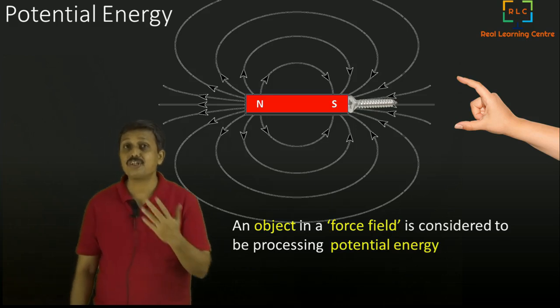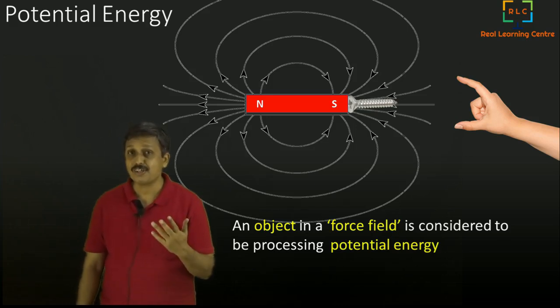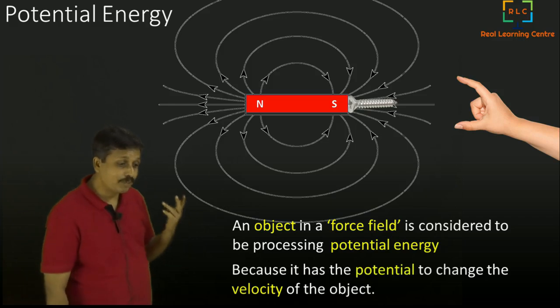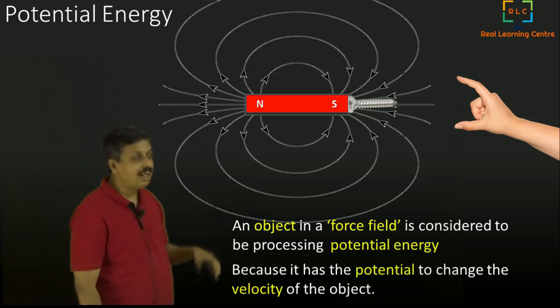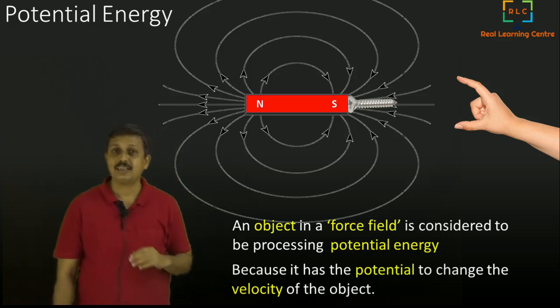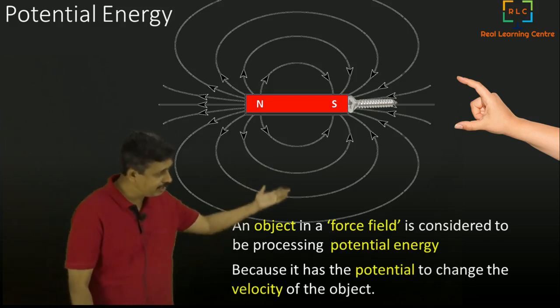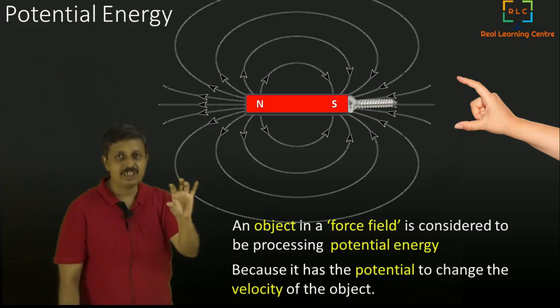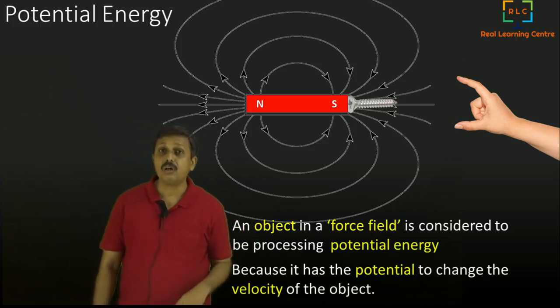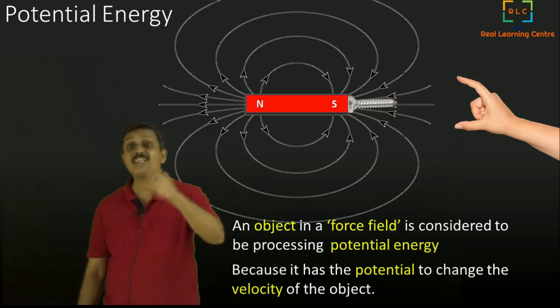It has a potential. What kind of potential? It has the potential to change the velocity of the object, either decrease or increase it. In this case, it increased the velocity of the object. It was stationary and started moving.